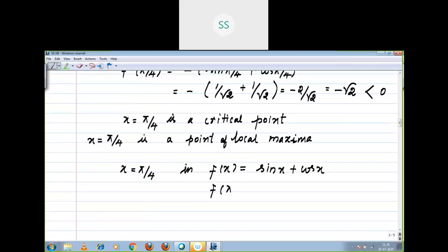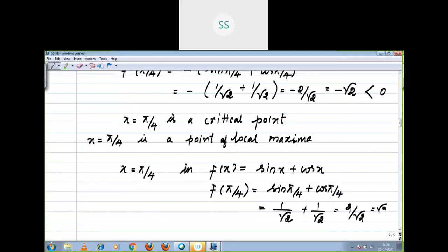Now f of pi by 4 equal to sin pi by 4 plus cos pi by 4, which is equal to 1 by root 2 plus 1 by root 2, 2 by root 2, which is equal to root 2.